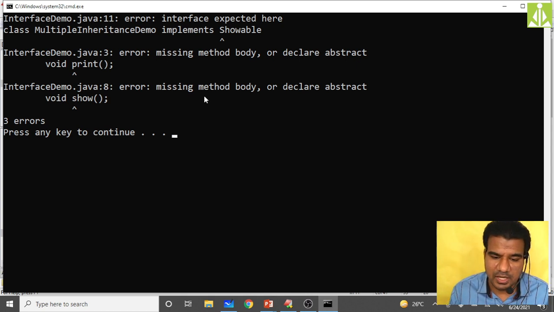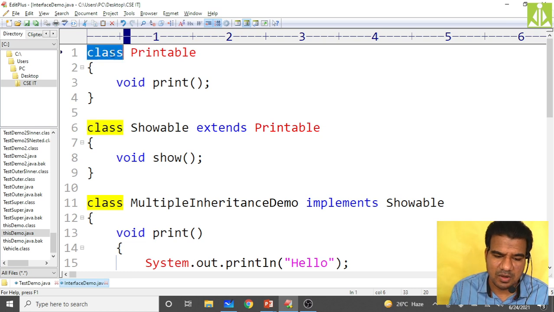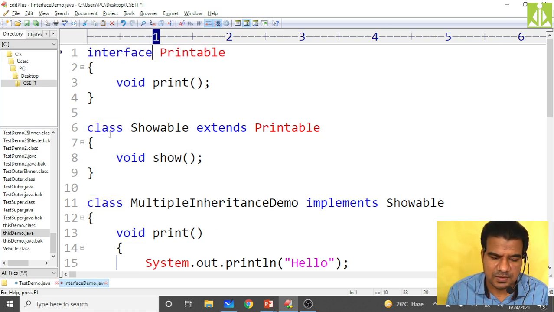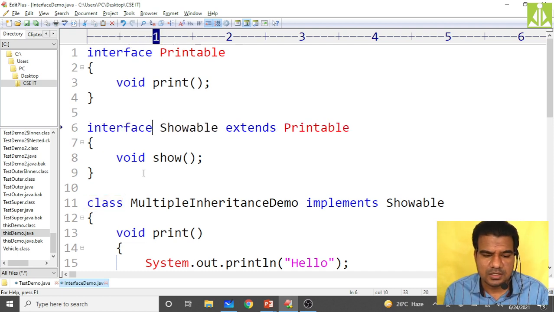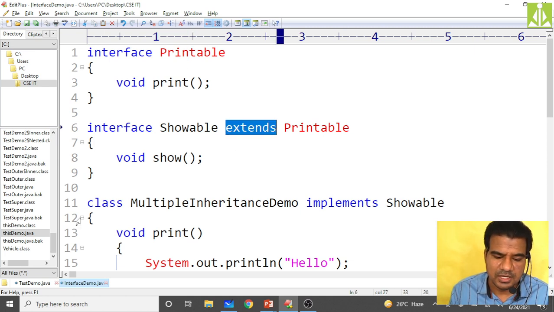It is giving an error: interface expected here. Did I take a class over here? It is not a class, all are my interfaces. Printable is an interface, showable is also an interface. Between the interfaces I should use the extends keyword.